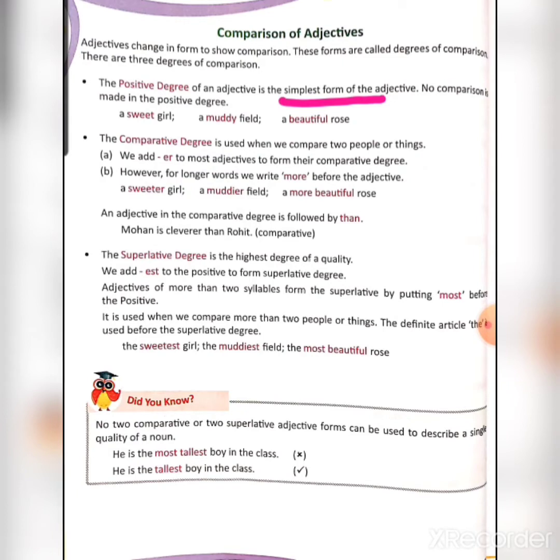The comparative degree is used when we compare two people or things. We add ER to most adjectives to form their comparative degree. Sweet will become sweeter by adding ER. Muddy will become muddier.